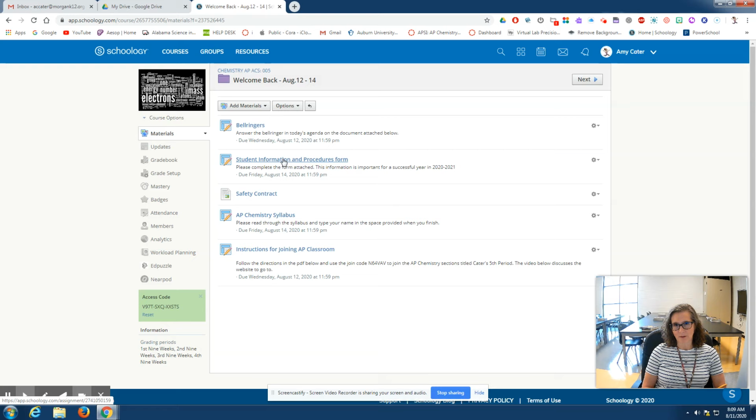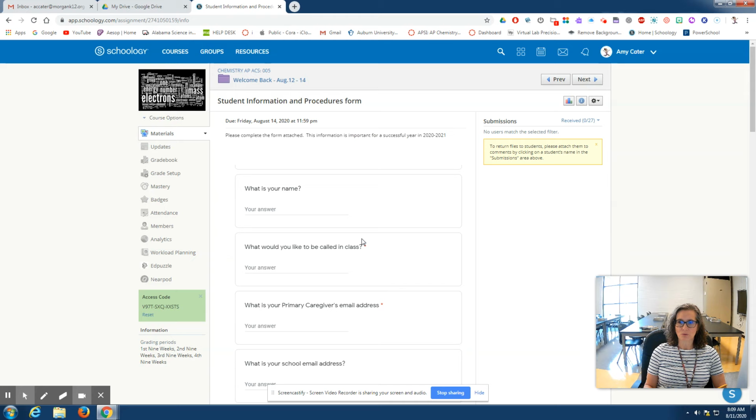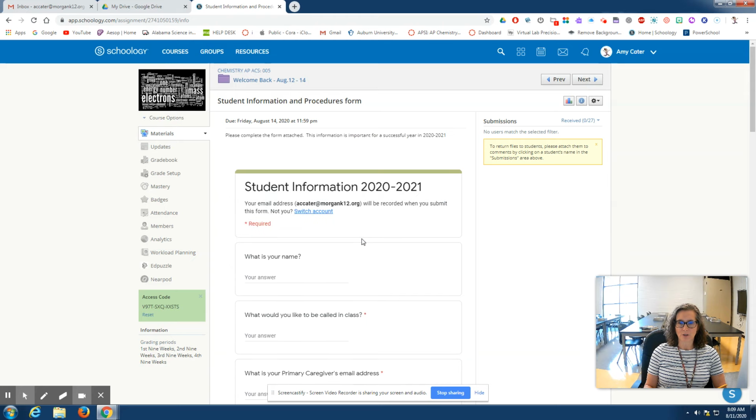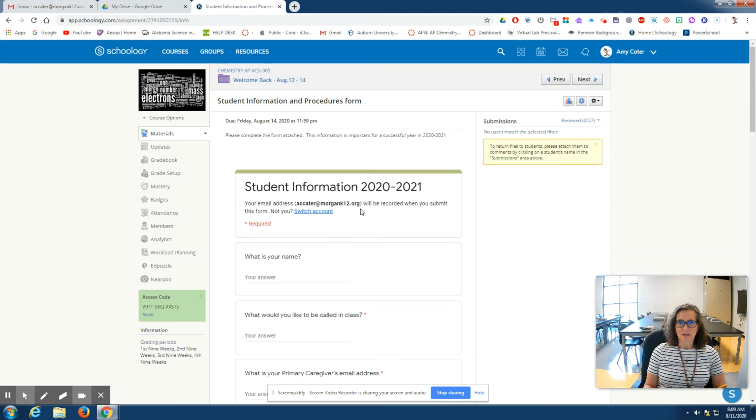So please bear that in mind, that there have been a few changes with that. But it's just a Google form, and you'll just open it up, and let's see if I can get it to open. Yeah, you'll open it up and you'll just fill out what you see here. You'll answer those questions, and that'll give me information about you and information about what to expect from my class.